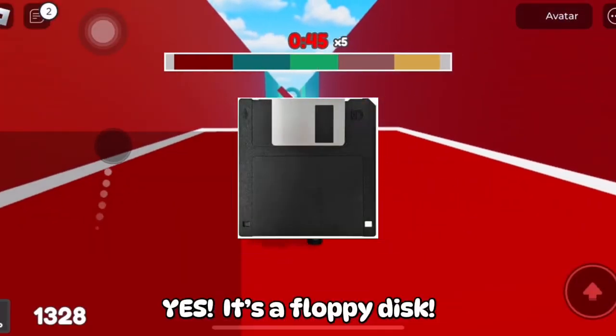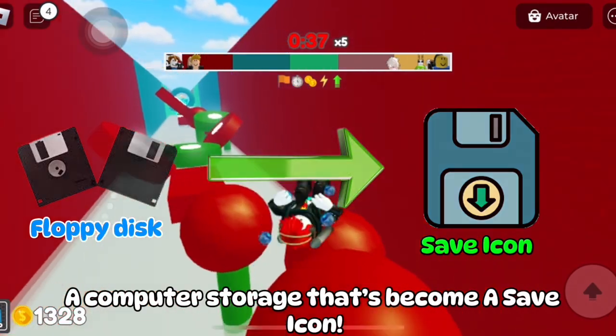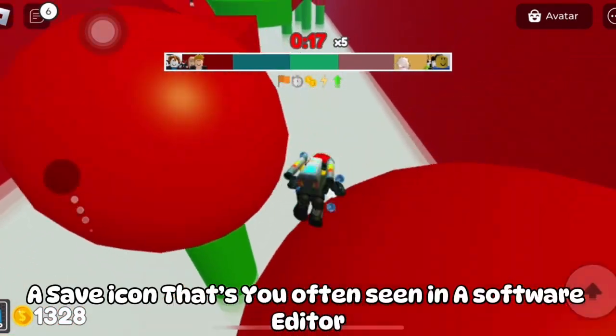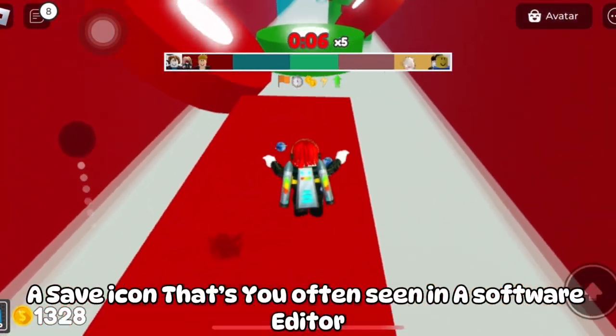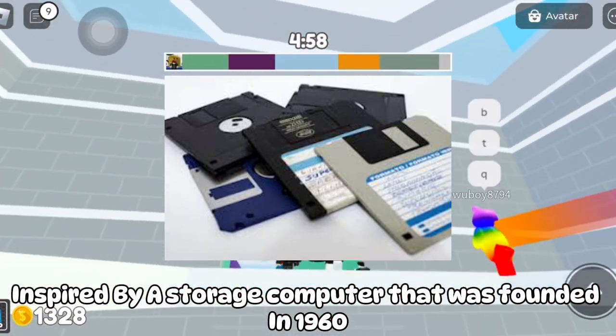Yes, it's a floppy disk. A computer storage that's become a save icon. A save icon that you often see in a software editor, inspired by a computer storage that was founded in 1960.